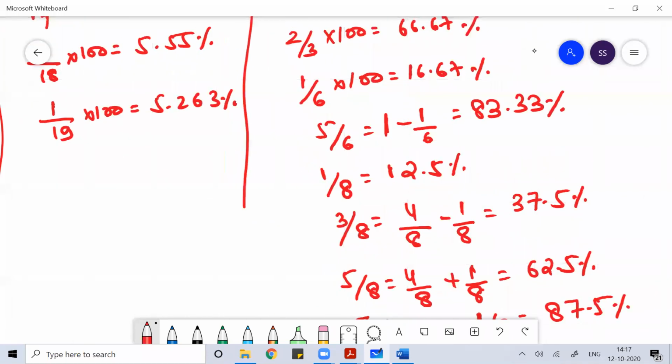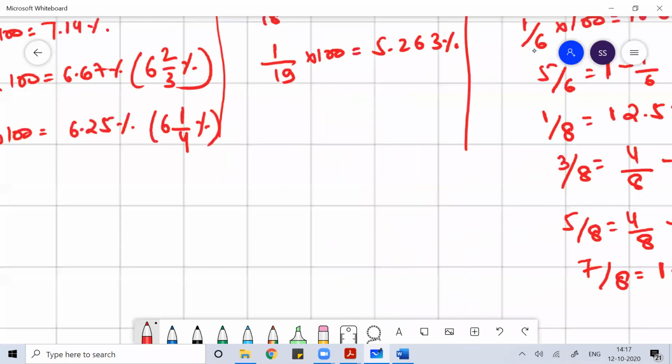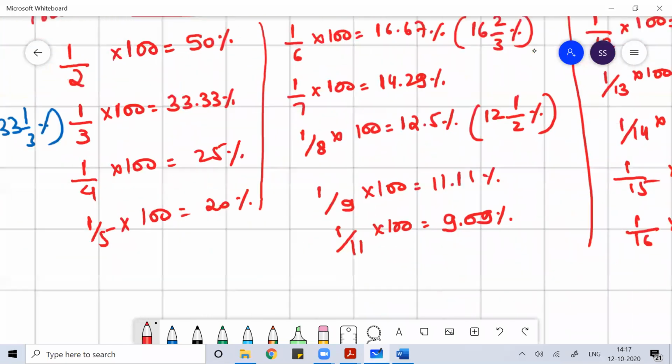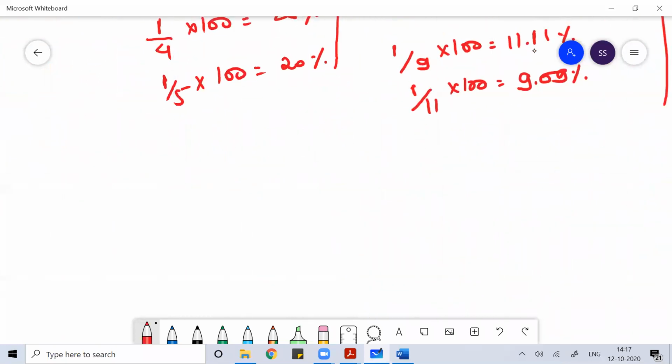So you should know these values. You have to make sure that you never forget these values. So you have to learn them by heart. There's no other way. If you know them, then probably solving questions will be very easy for you.